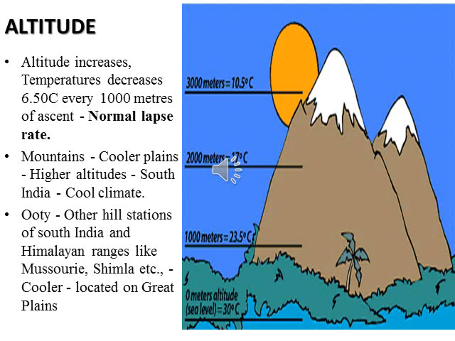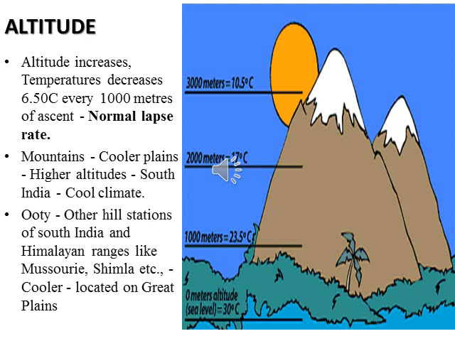That is, if you go 1000 meters in altitude, the temperature decreases by 6.5 degrees Celsius. So it is called the normal lapse rate. You can see in this picture, at sea level the temperature was 30 degrees Celsius. If you move 1000 meters up, it is 23.5 degrees Celsius. That is, 6.5 degrees Celsius of temperature reduced.